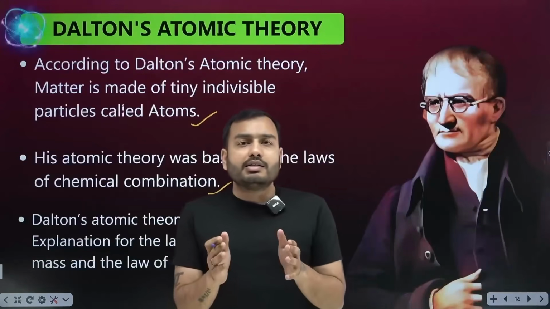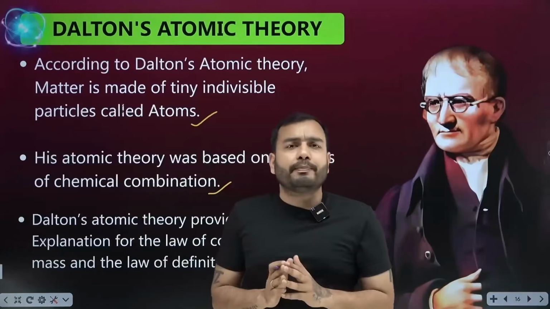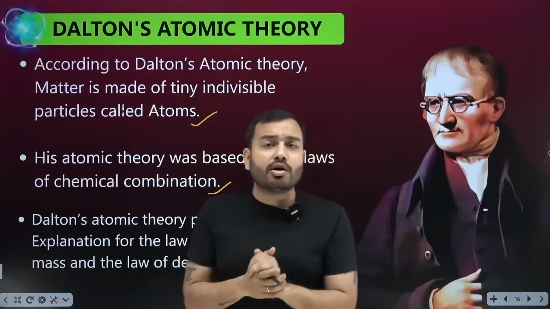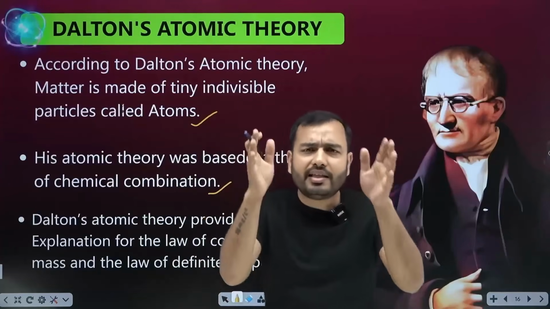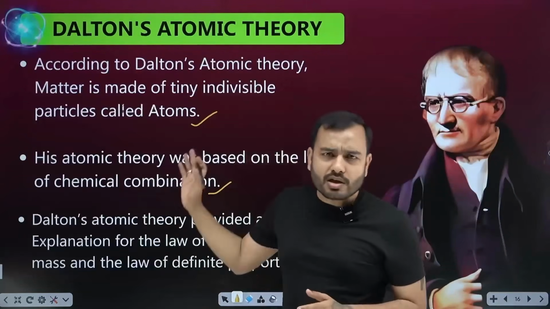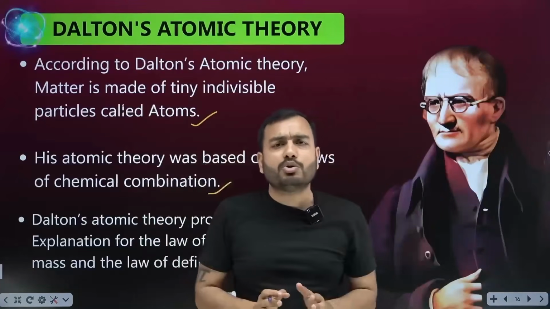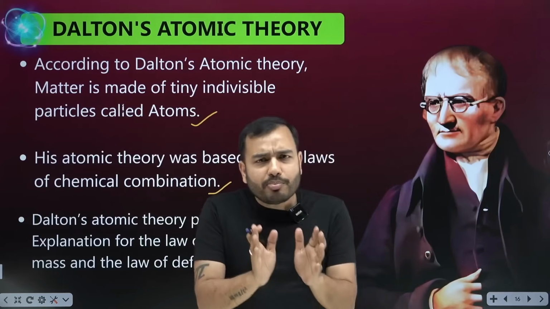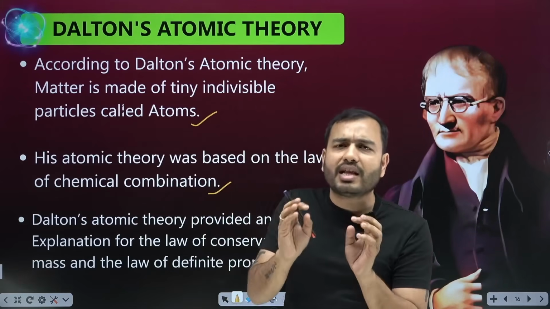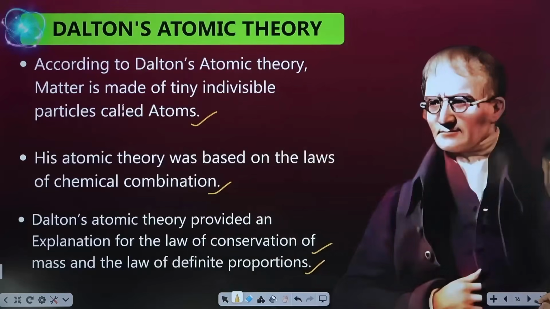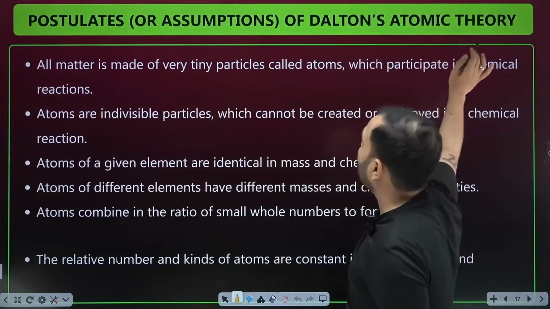Now, beta, Dalton Sahab stated some points about the atom. These were not completely proven. We call such points in physics or science postulates. Postulates mean assumptions, that these are Sahab's assumptions. Look, John Dalton Sahab belongs to an era where there were no such advanced labs or such excellent equipment that everything could be proven. But he stated some assumptions which we have to study and remember, as they are in our syllabus. So, postulates or assumptions of Dalton's atomic theory.